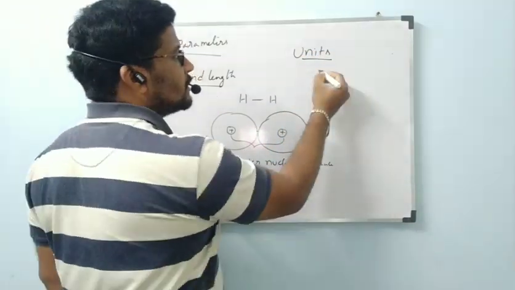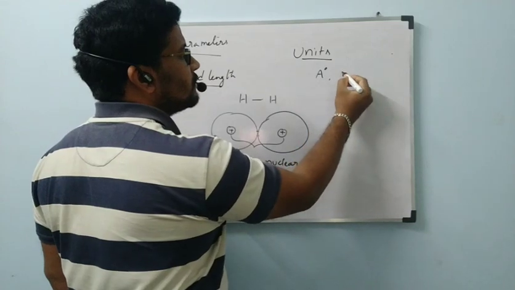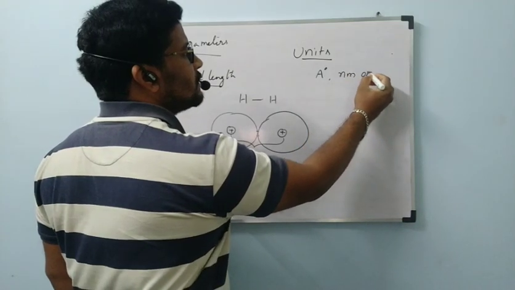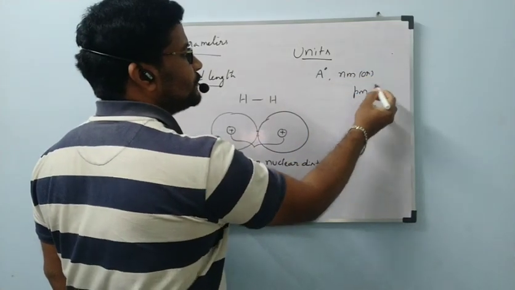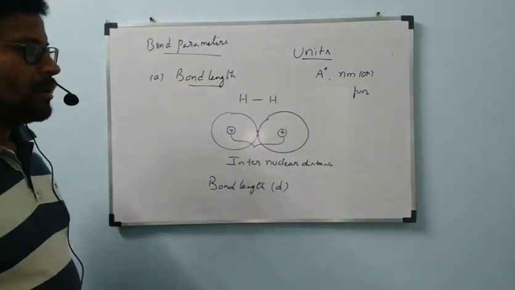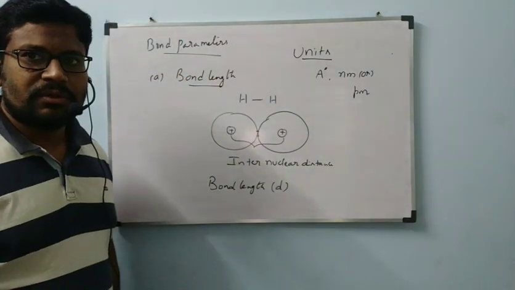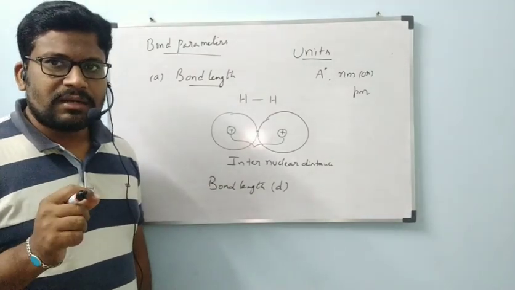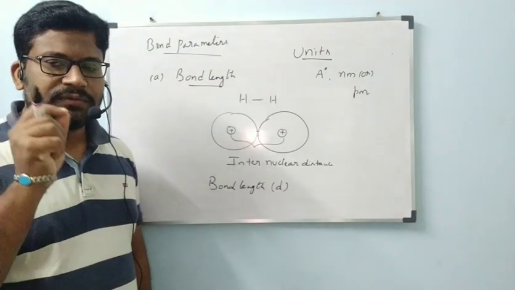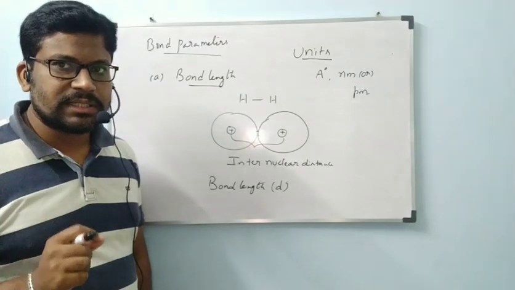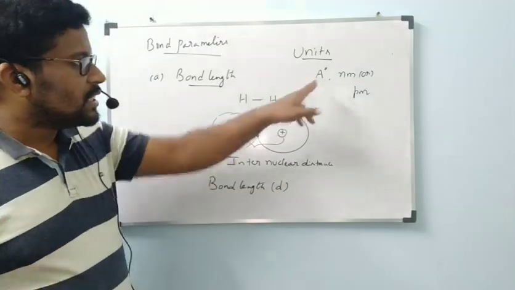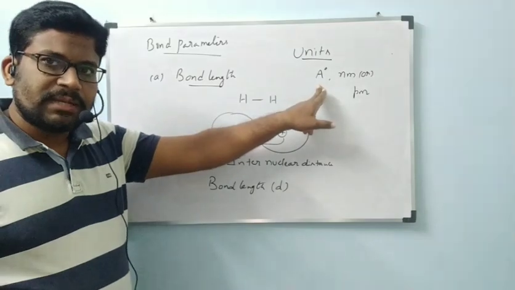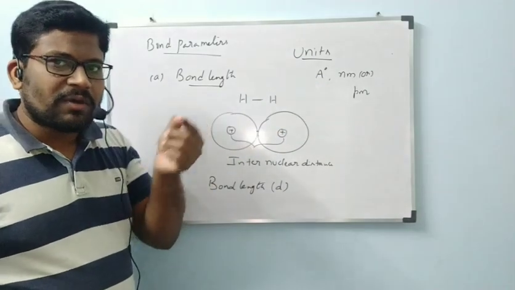Now coming to units. Units of bond length: angstroms, nanometers or picometers. These are small units. You know very well, distance is measured in terms of centimeters or meters. These are also in centimeters and meters only, but these are very small values.